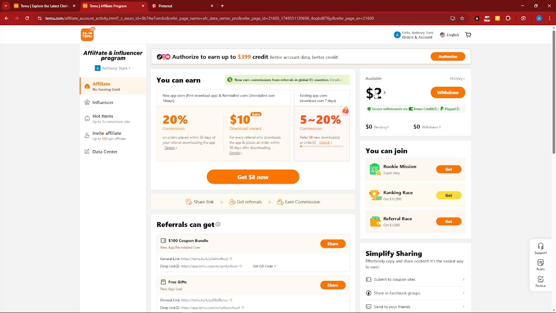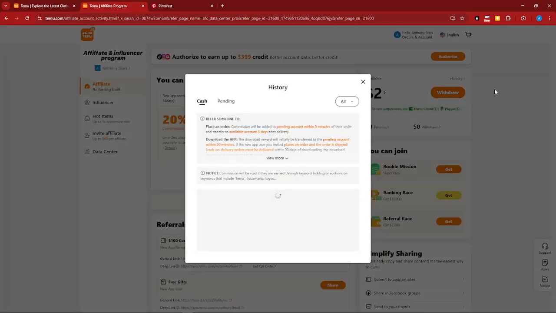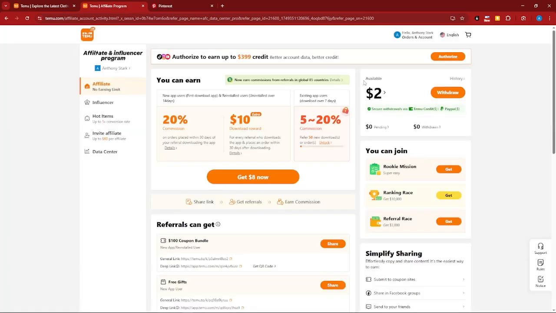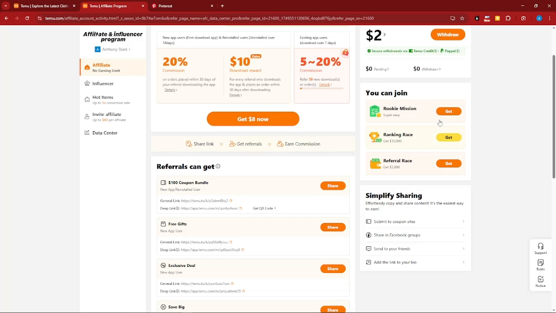Basically, this is your current balance. This is what you have right now. If you click on history, you have cash and pending. Since I'm not doing affiliation right now, $2 is all I have for today. You can also join your rookie mission, ranking race, and referral race. The referral race gives you the option to invite your friends to start affiliating.